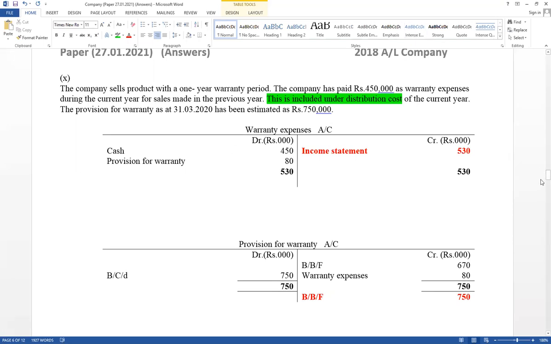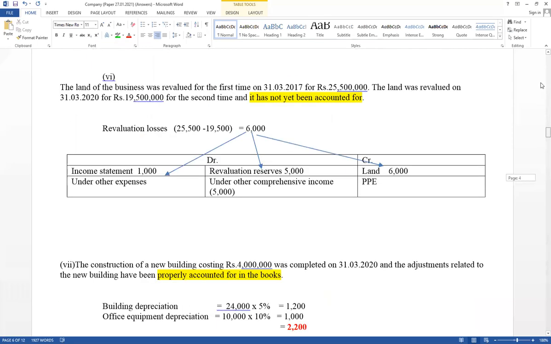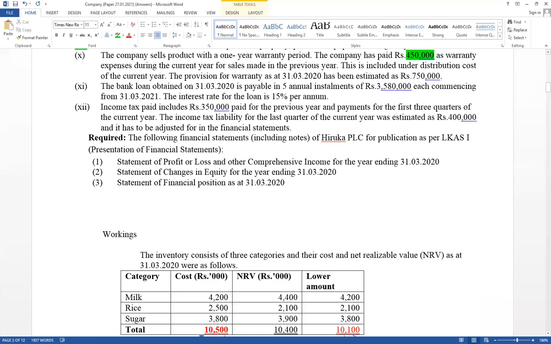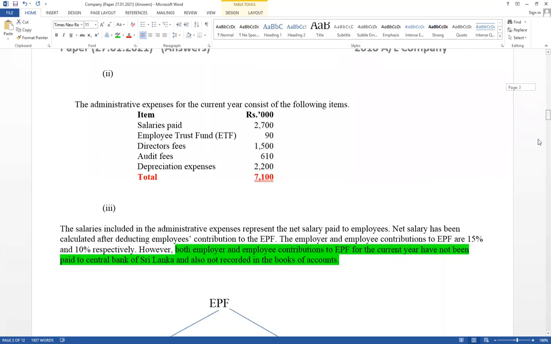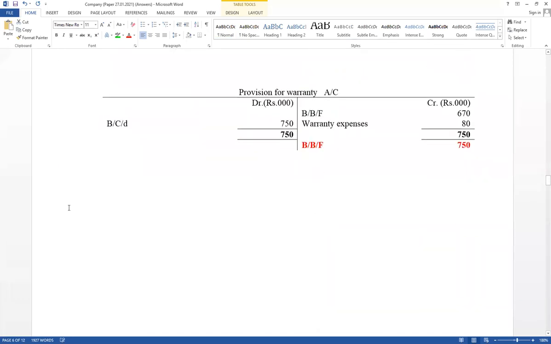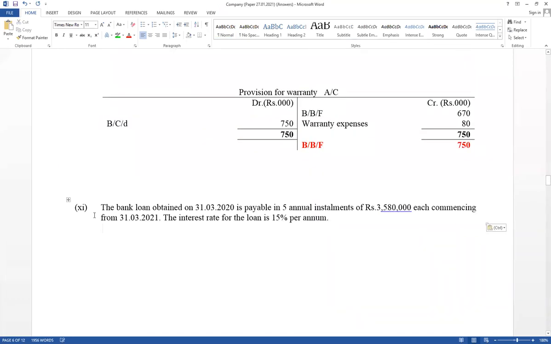Next adjustment, 9th one. This is a 2018 paper. 11th one, the bank loan. Read carefully. Think about it like a leasing. Bank loan also should be recorded separately. Prepare working for that also. Read the 11th adjustment carefully.